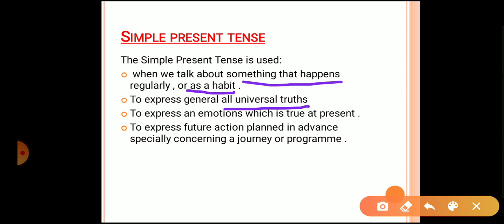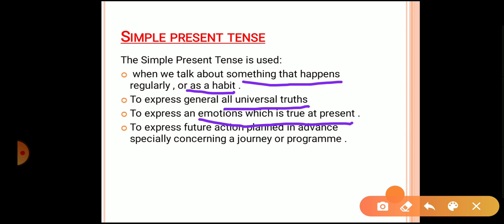Third is to express an emotion which is true at present. So anything that is true at present, suppose I'm very happy, I'm happy. It is the emotion that I am happy. So for that also we'll be using simple present tense.